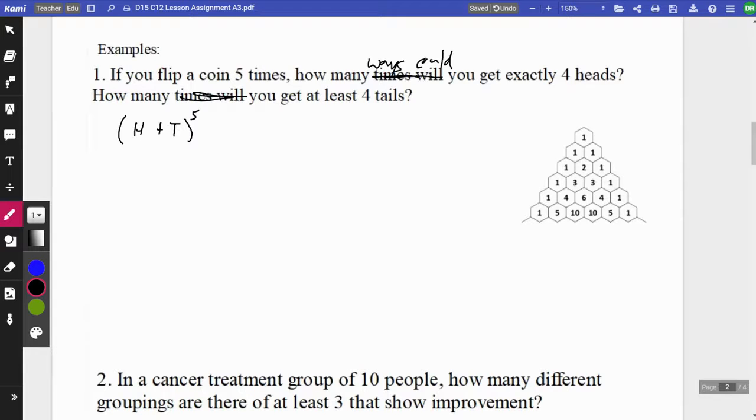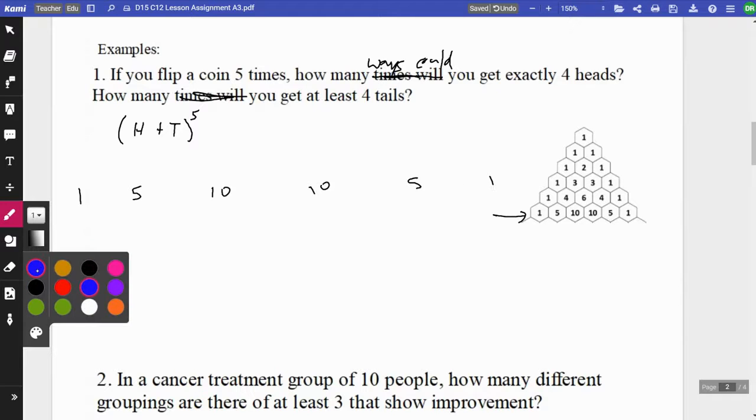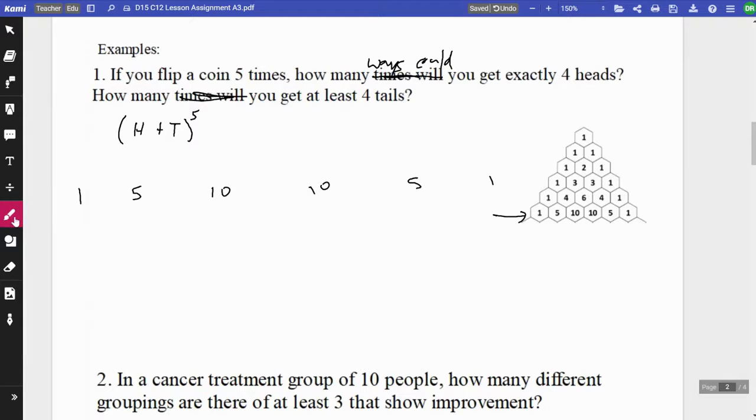For instance, it could go heads, heads, heads, heads, tails. That would be 5 flips, and I got 4 heads. It could go tails, and then the rest heads. That would be 4 heads too, and so on. So we have a number of different possible outcomes here. That's going to be this row of Pascal's triangle because it's raised to the 5th power. So we have 1, 5, 10, 10, 5, 1. And I can start filling this out. I'm going to fill it out backwards just to show that you can do it.